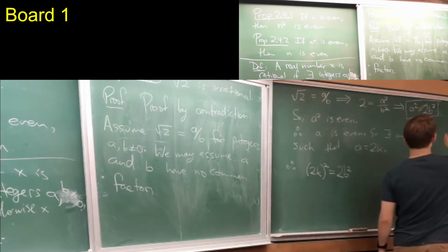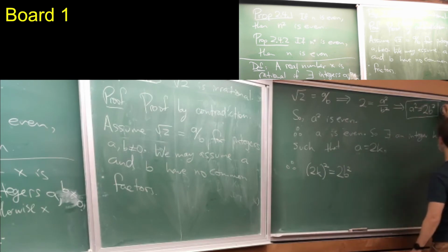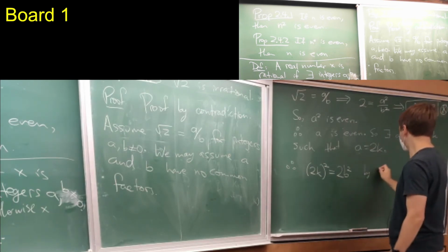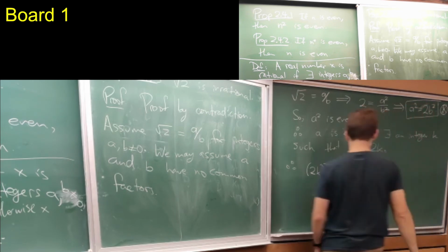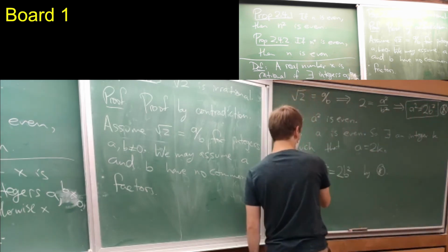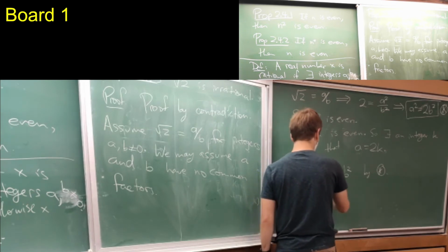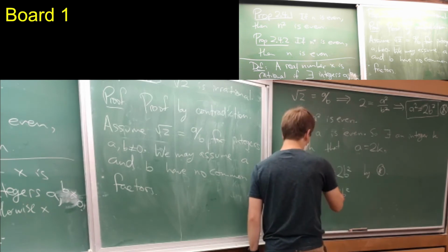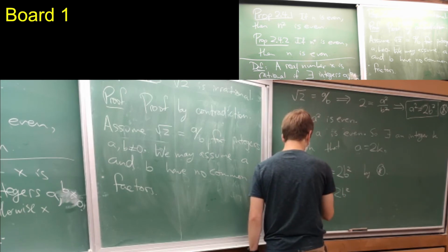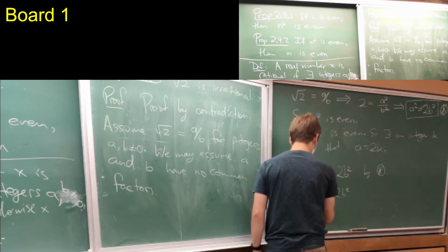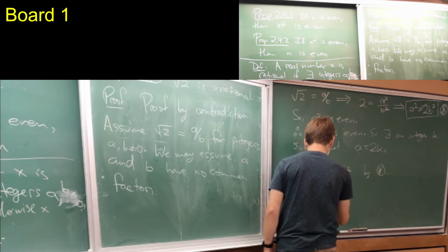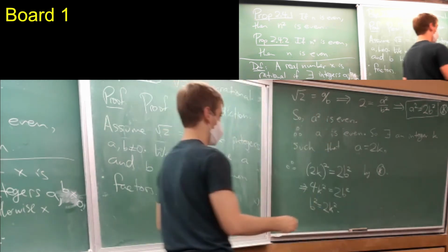Let's call this equation star. So by star, 4k squared is 2b squared. Cancel the 2, and I get that b squared is 2k squared. So this is just algebra.